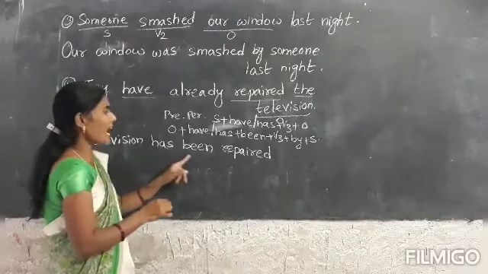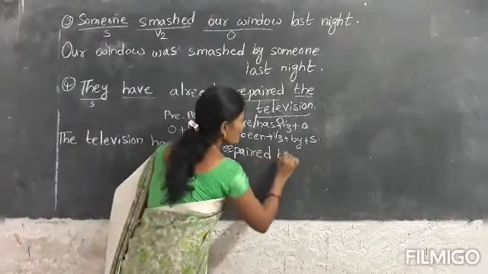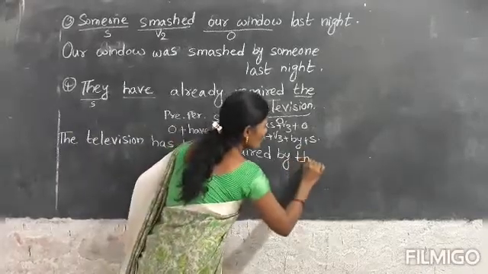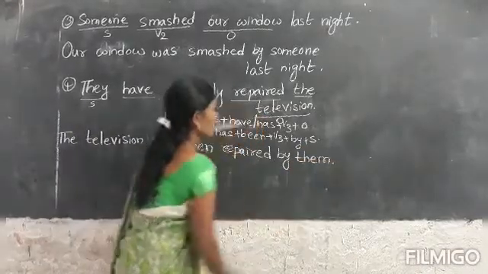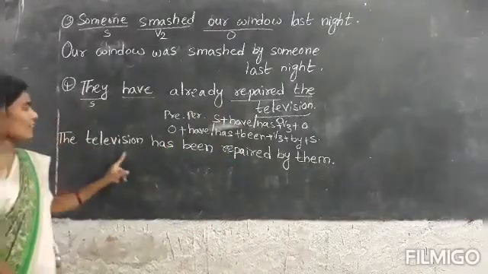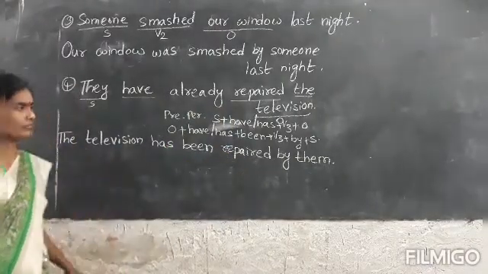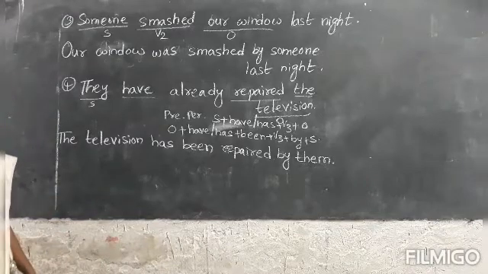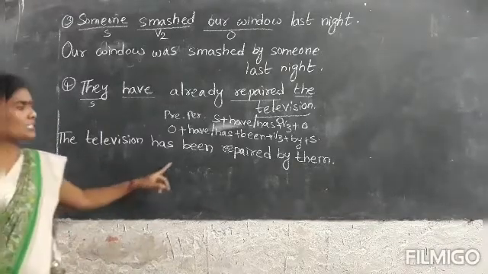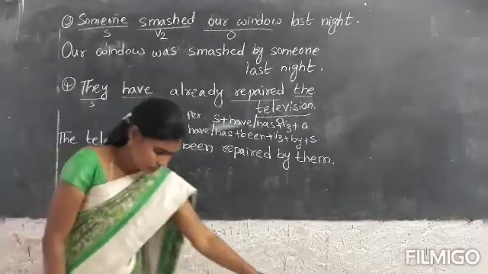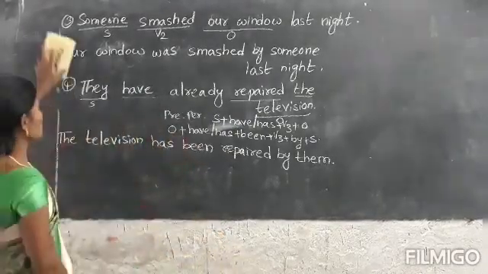The television has been repaired by subject. They turns into them. Okay? The television has been repaired by them. Complete. Next.